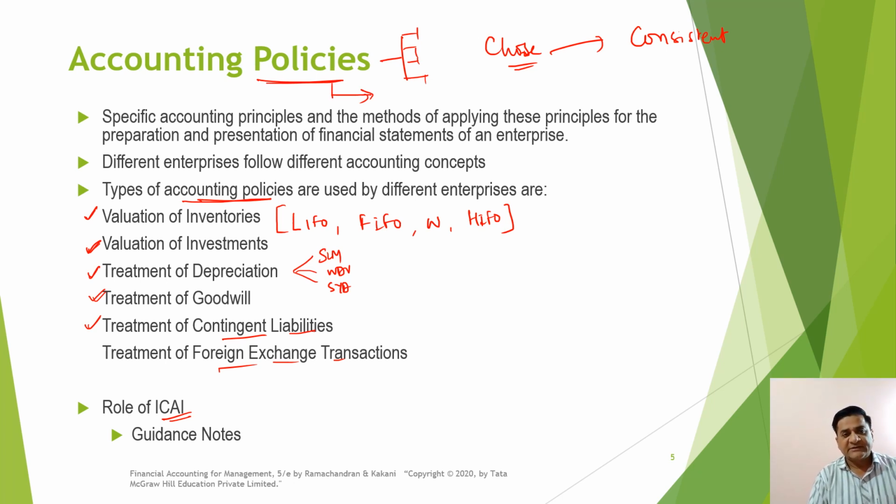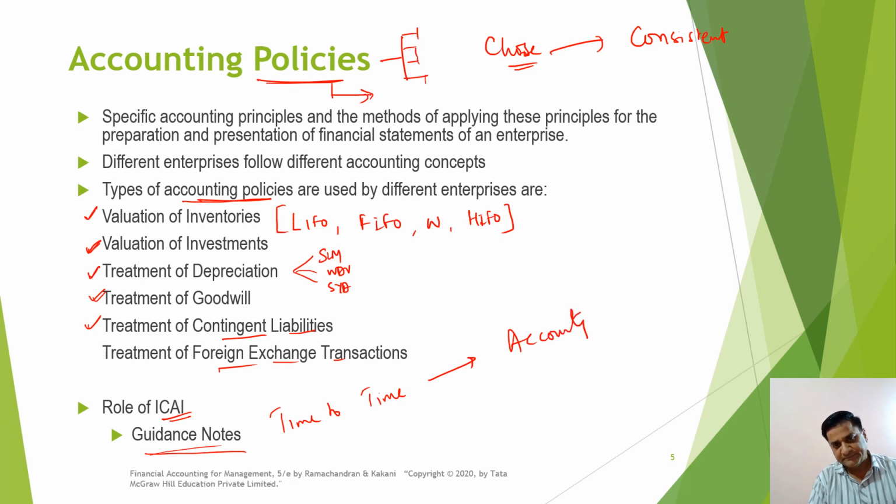So what is the role of ICAI in these accounting policies? The ICAI keeps on issuing guidance notes from time to time, which give more clarity to the accountants as to what is to be done in a specific case. There are some gray areas wherein the accountant may be confused as to how the accounting has to be done. So what the ICAI, the Institute of Chartered Accountants of India, does is keep on helping the accounting fraternity by issuing guidance notes and accounting standards from time to time.